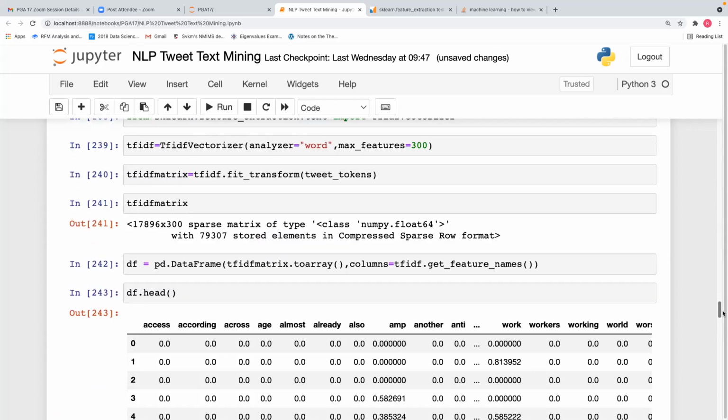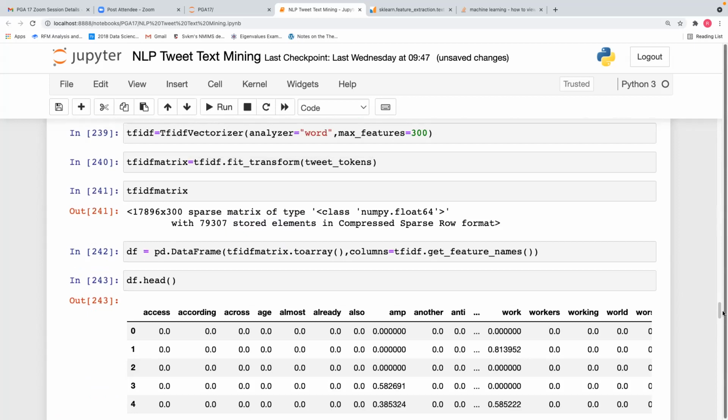So participants, if you want to see your TF-IDF matrix, this is the code. We convert it into an array, then columns equal to tfidf.get_feature_names(). If you want to see the output of your TF-IDF matrix, these are the two lines of command.